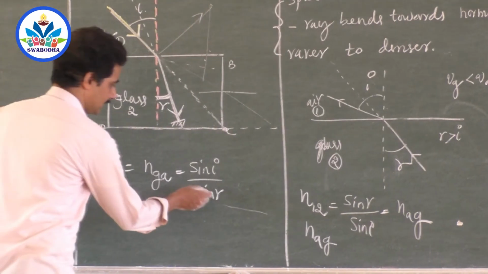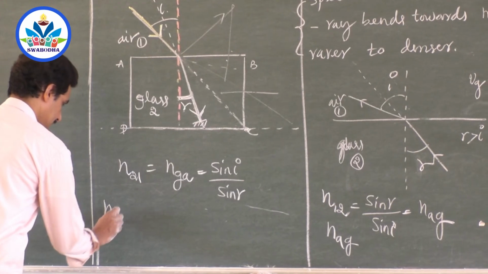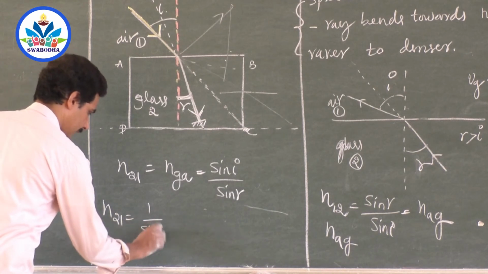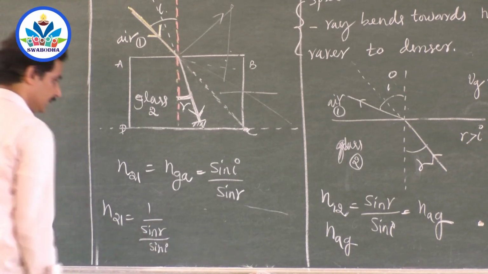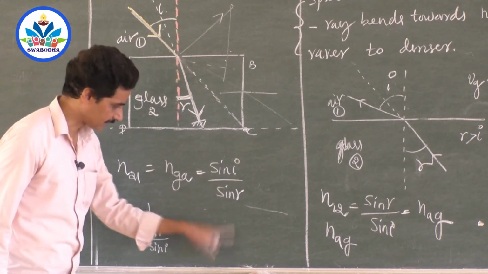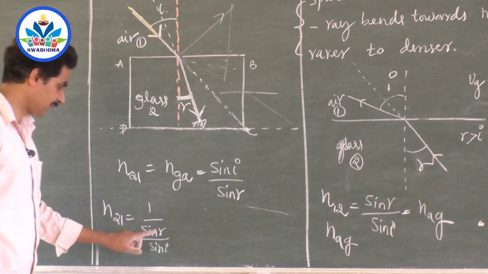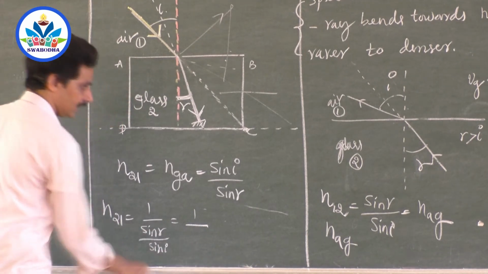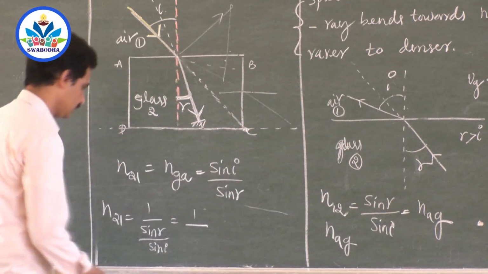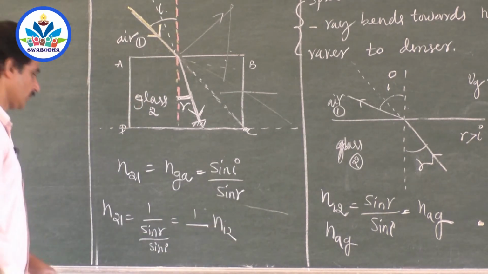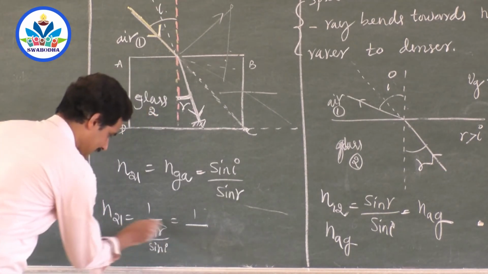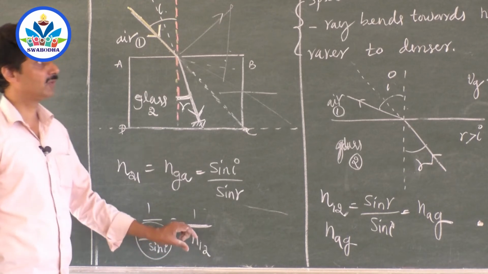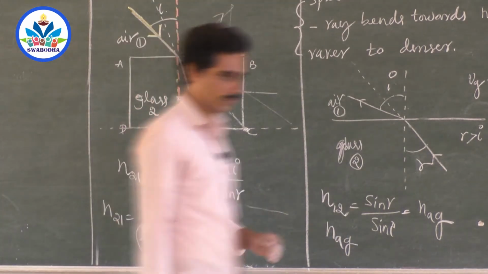Suppose I want to write this as sin R by sin I. N21 is equal to, I'll bring this, 1 by sin R by sin I, right? 1 by x, that x can go to the numerator. So that is equal to 1 by, what is sin R by sin I? Sin R by sin I is N12. So, N21 is equal to 1 by N12, okay. So this is how you have to define it.